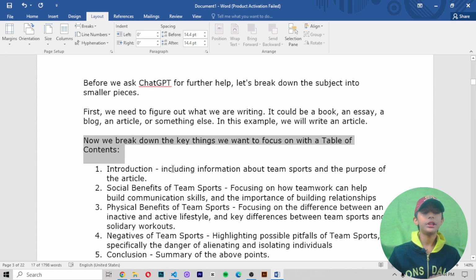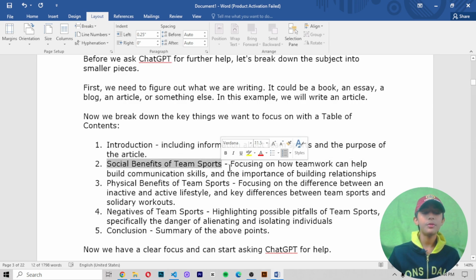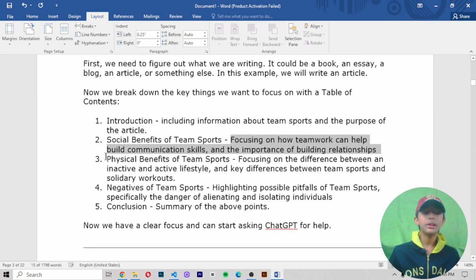Now we break down the key things we want to focus on with a table of contents. First, introduction. In the introduction, we include information about team sports and the purpose of the article. Number two, social benefits. In the social benefits of team sports, I am focusing on how teamwork can help build communication skills and the importance of building relationships. Number three, physical benefits of team sports. In it, you focus on the difference between an inactive and active lifestyle and key differences between team sports and solitary workouts.